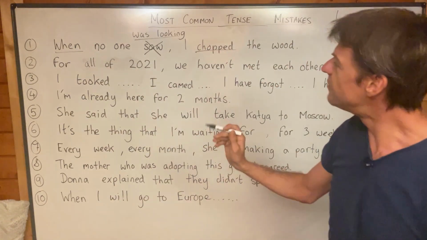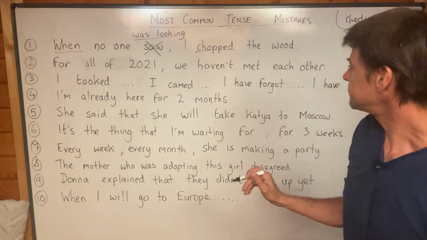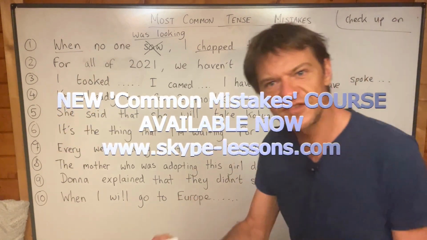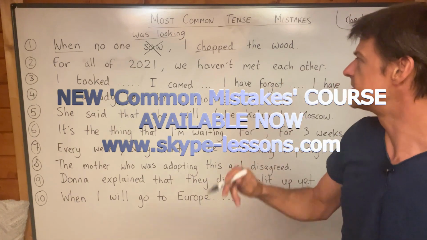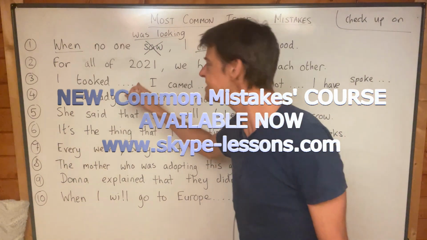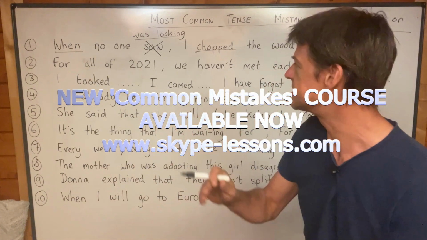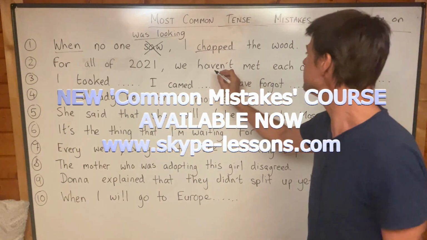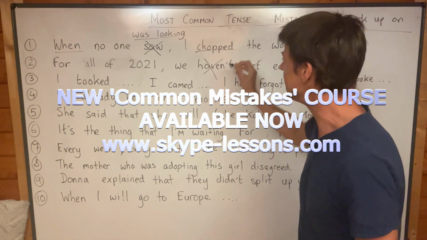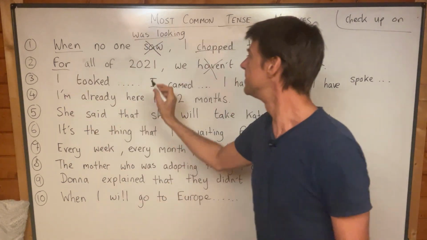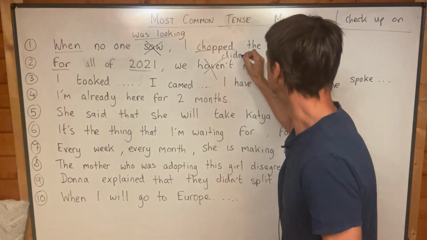Okay, number two. "For all of 2021, we haven't met each other." Now, this would be okay if it was still 2021 when the student spoke. But it wasn't. It was this year, and so 2021 had already finished, which means we need past simple, and not "haven't met." I understand we've got "for," but this is a finished period. And so we say "we didn't meet each other."